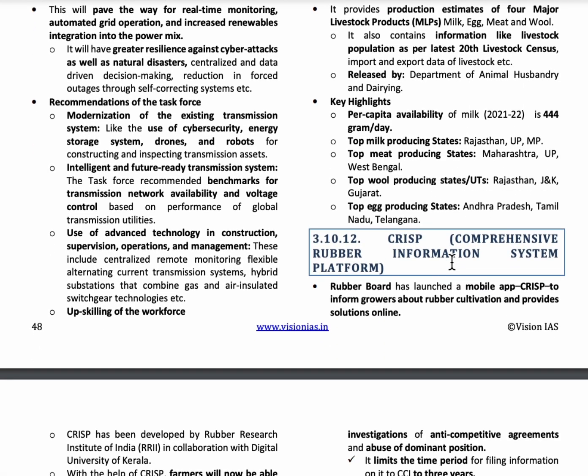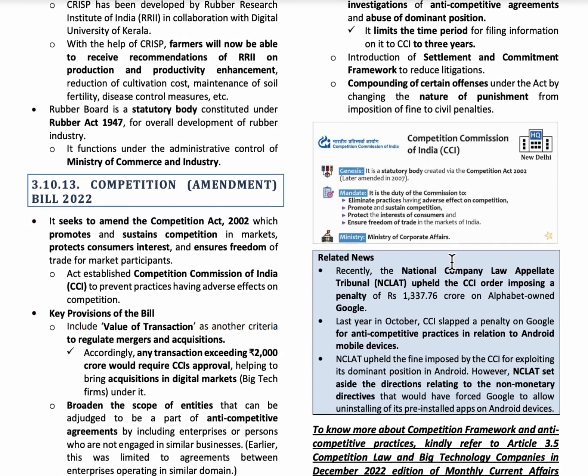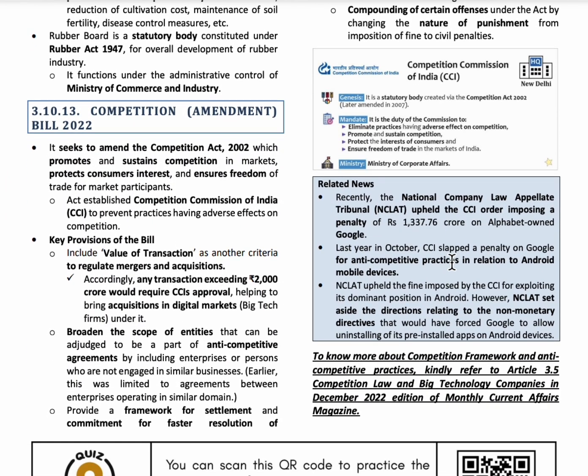The next topic is CRISP. CRISP full form is Comprehensive Rubber Information System Platform. So CRISP is a mobile app launched by the Rubber Board to inform growers about rubber cultivation and provide online solutions. The next topic is Competition Amendment Bill of 2022.